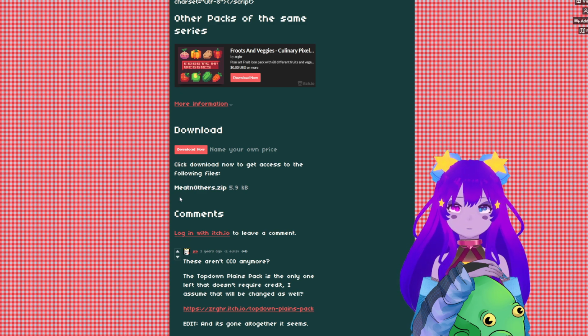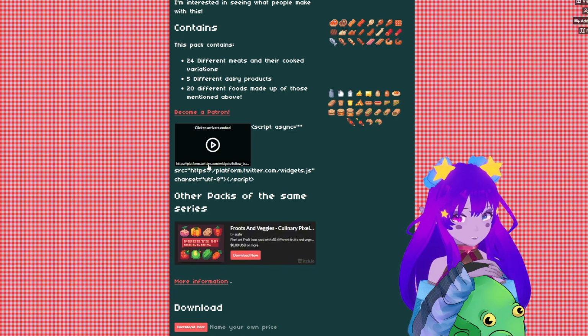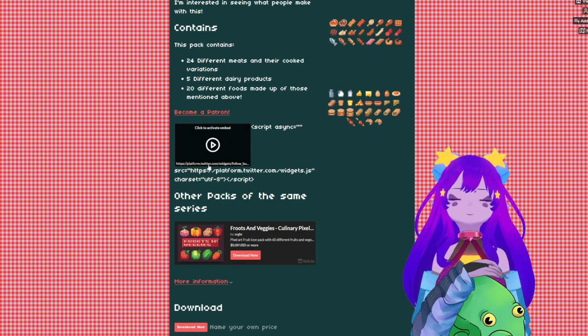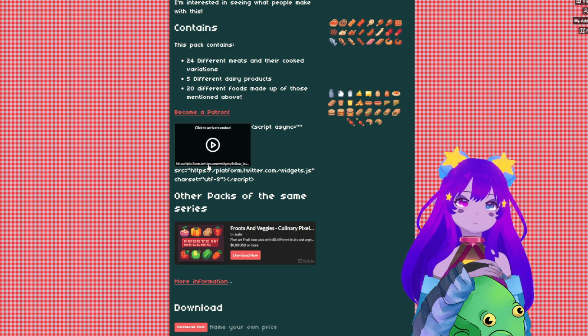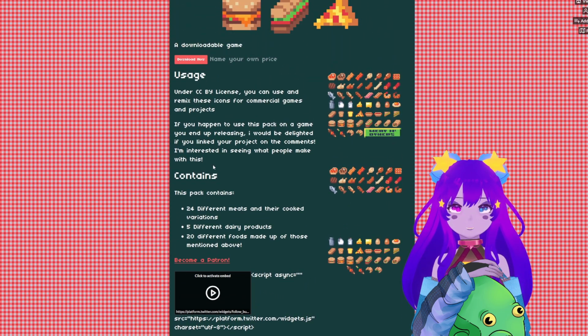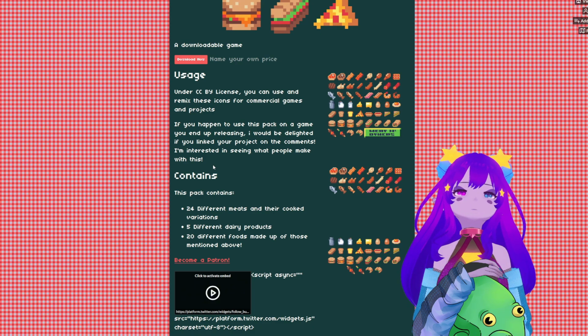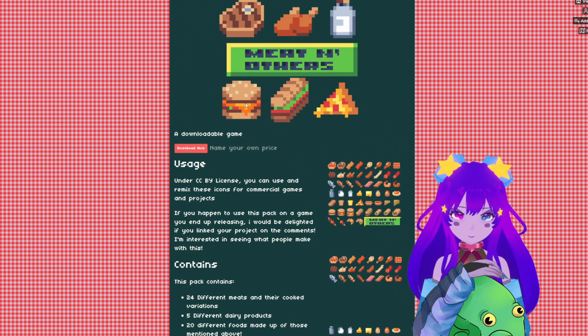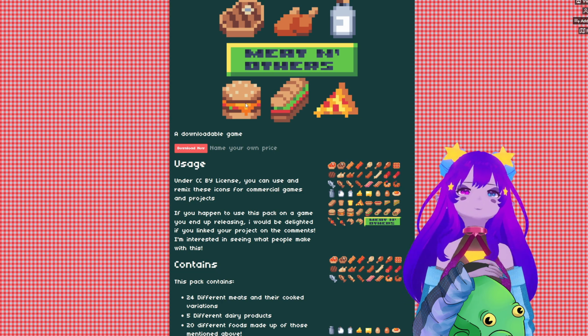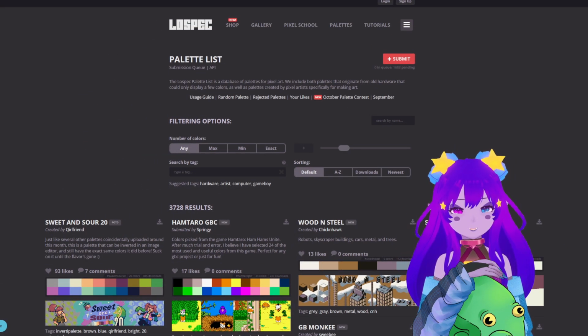Like with The Spriters Resource, you can download it, drag it into your pixel art program of choice, and see how it's exactly made. And I think that just makes studying and learning the tips of the trade a lot easier. You can find out exactly the colors, the sizing, the scales. It's nifty. Super neat.